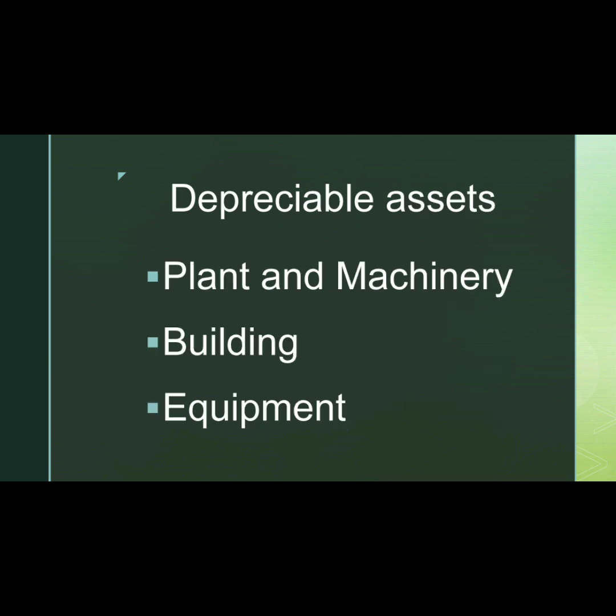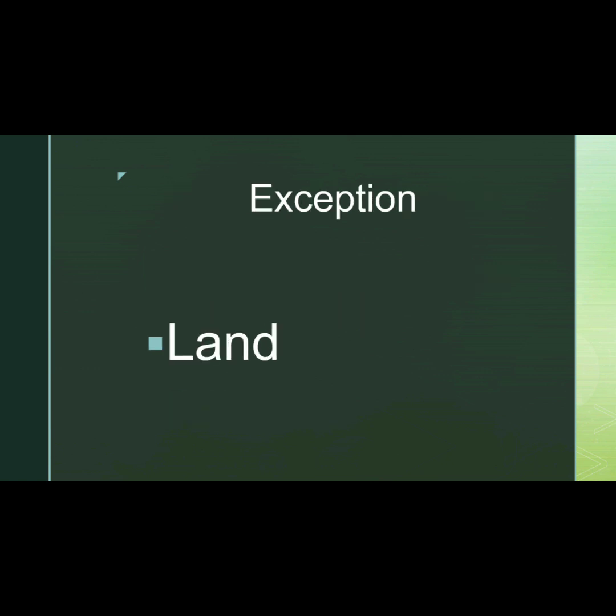Here are some of the assets for which we charge depreciation: plant and machinery, building, equipment, etc. We have already discussed that depreciation will be charged to fixed assets. Land is an exception to this, because land is assumed to have an unlimited useful life.